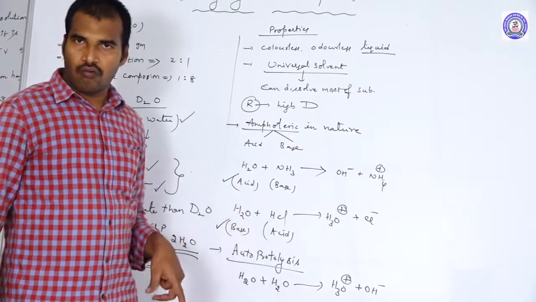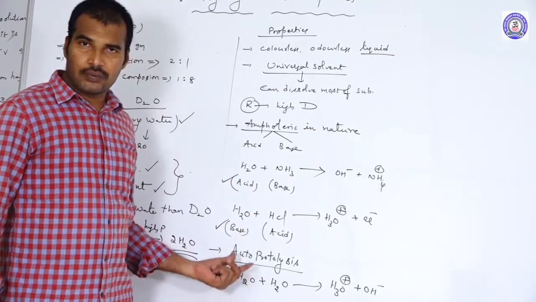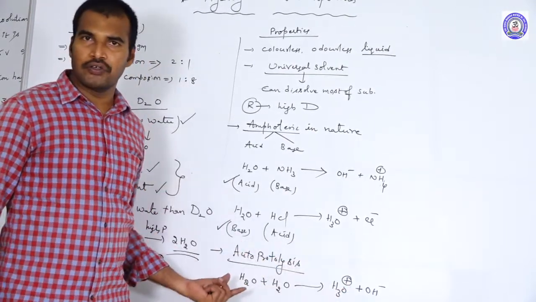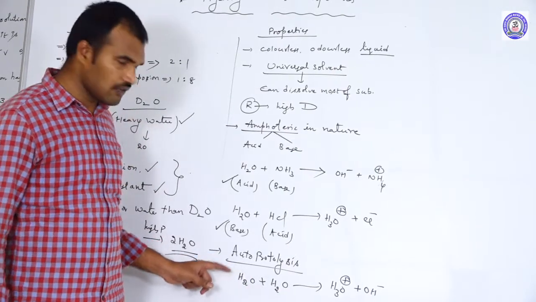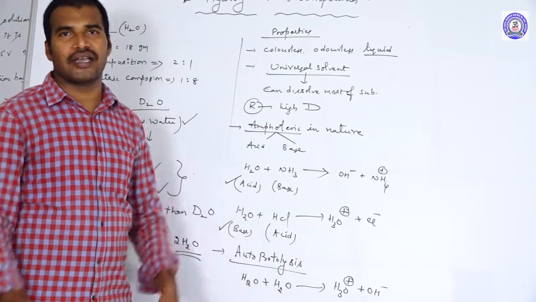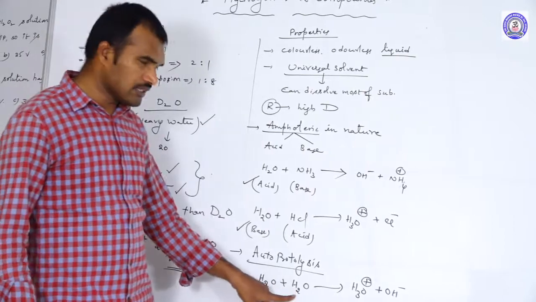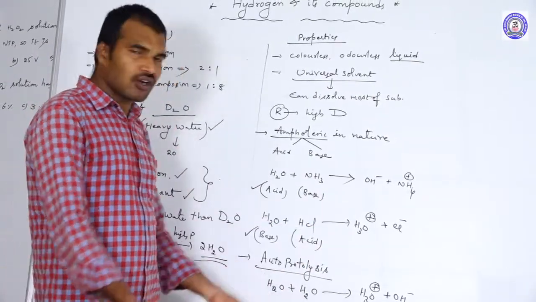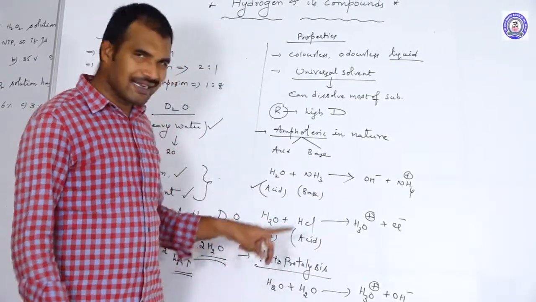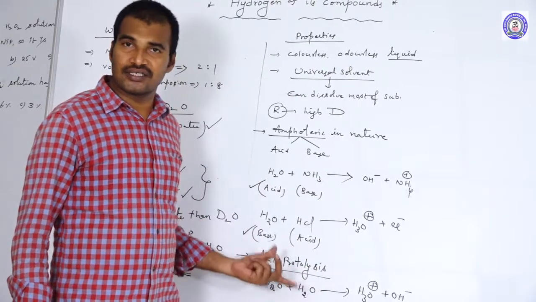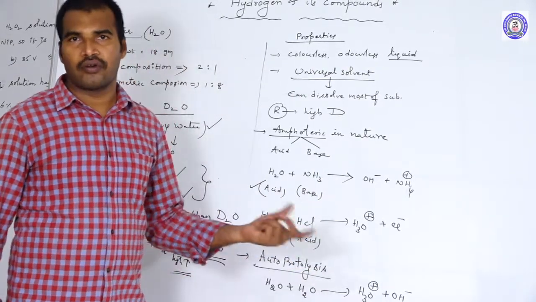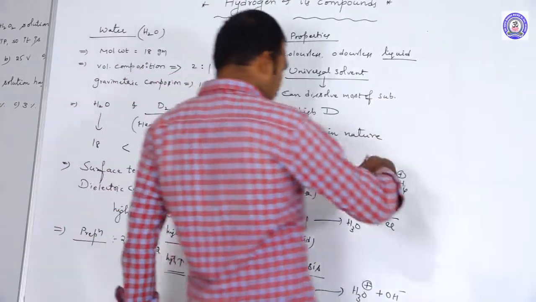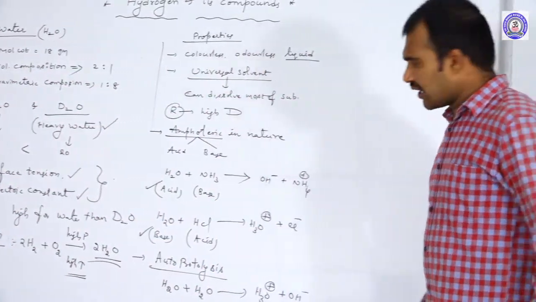That is why in water the species are present in ionic form, not in neutral form. Auto means self-protolysis. One water molecule releases H plus and another accepts it, so one acts as an acid and the other as a base. This nature we call autoprotolysis. So this is one more speciality of the water molecule.